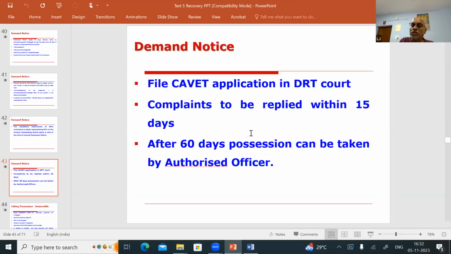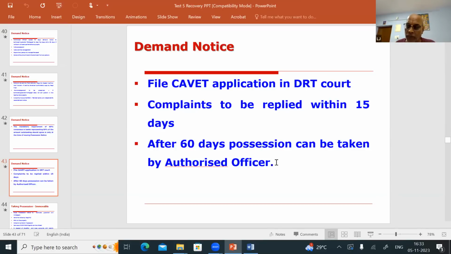After 60 days, possession can be taken by the authorized officer. How will you take possession? There are two types of possession: one is symbolic possession, another is actual possession. Symbolic possession means the borrower has closed the factory or locked the house, or somebody is living inside. In that case, you cannot ask them forcefully, you should not evict. So you have to go along with the authorized officer, paste the possession notice and take a photograph. This possession notice is to be published in the newspaper within 7 days of taking possession.